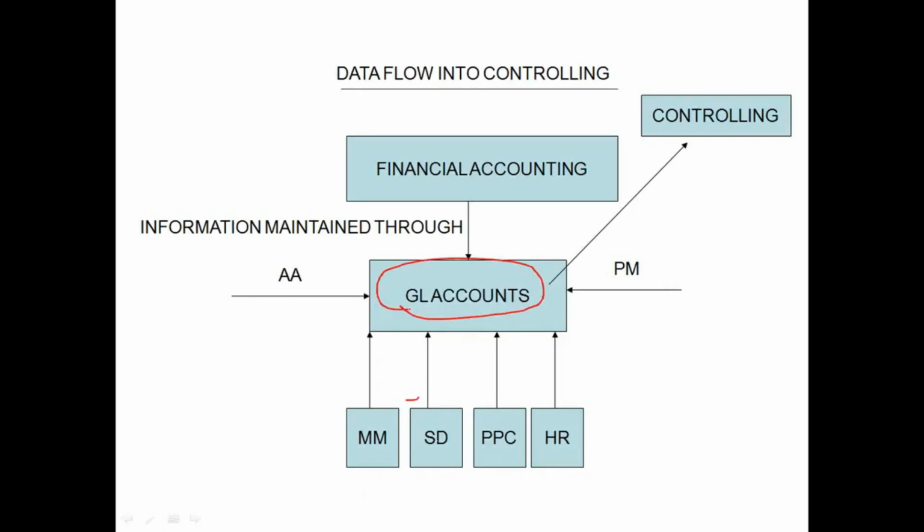It means that in the general ledger accounting, the total information of the expenses and revenues of your company code is available. So from the general ledger accounting, the information is taken to controlling for the purpose of analysis. This is the data flow. Just observe the arrow directions. Asset accounting is integrated; we have already seen how asset accounting is integrated with the general ledger accounting. Yes, only through FI GL accounts. Without general ledger, you cannot implement controlling.